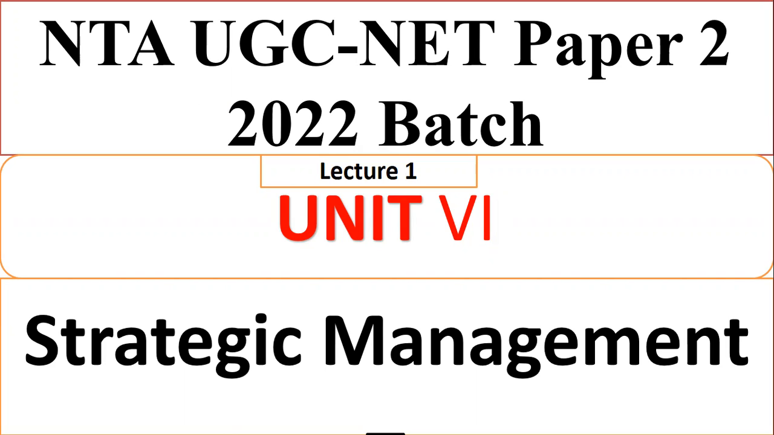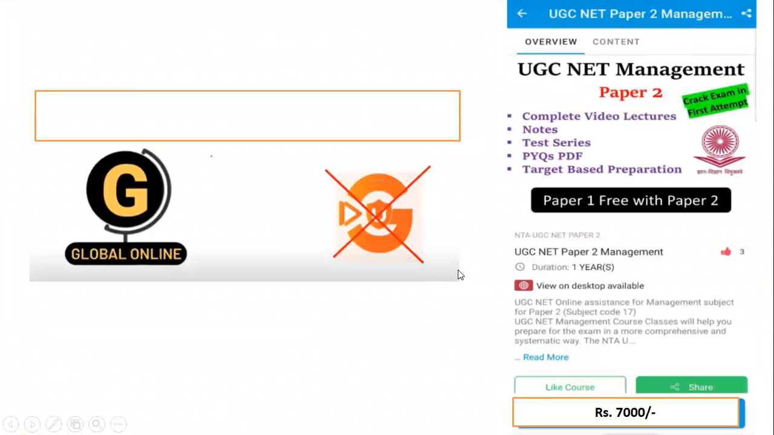Because we have completed all the other units, only this unit has been balanced. So the lectures for this unit have now been scheduled. We are going to talk about strategic management as one of the units of paper 2, that is unit 6.